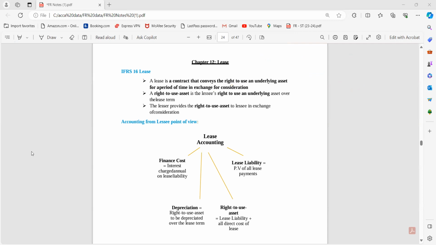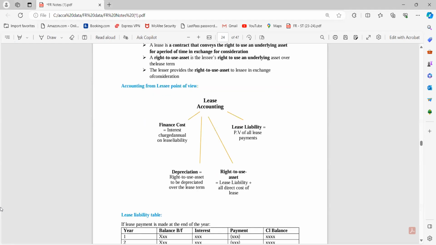You are the lessee. You are giving me money for that asset, and in exchange, you are able to use that particular asset for a given time period between you and me, whatever time period we have decided. So yes, accounted from the lessee's point of view. In case of a lease, we have to consider it in the books of the lessee. And yes, we have to follow substance over form in lease accounting also.